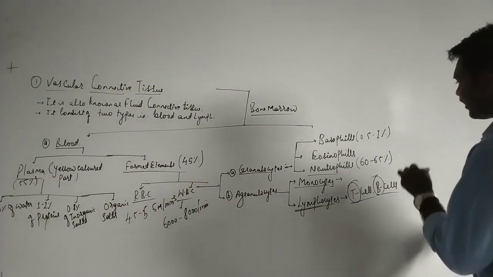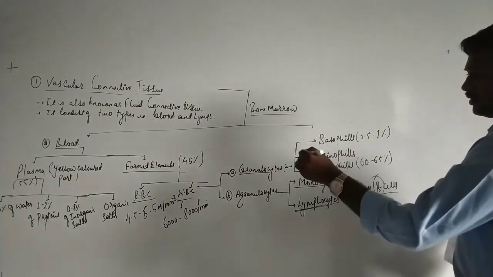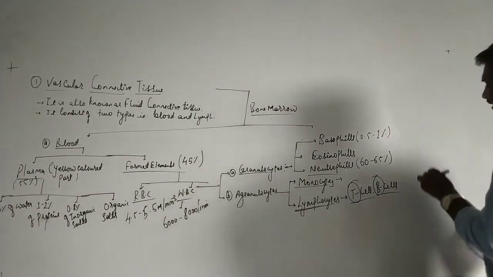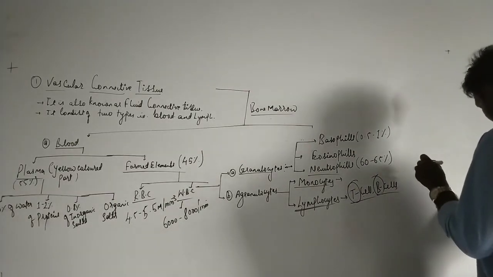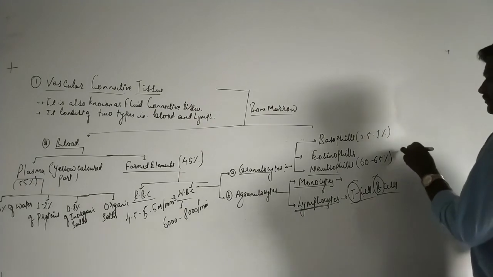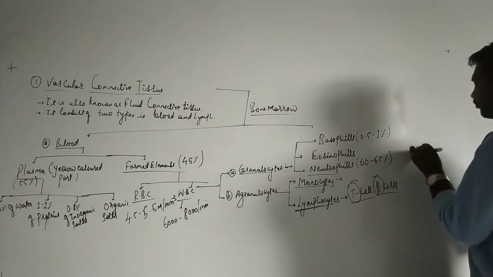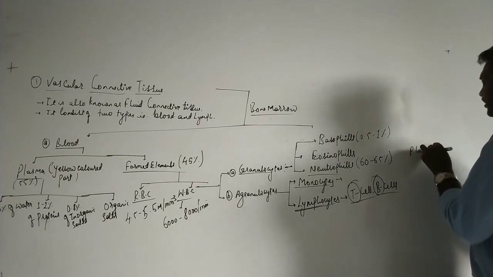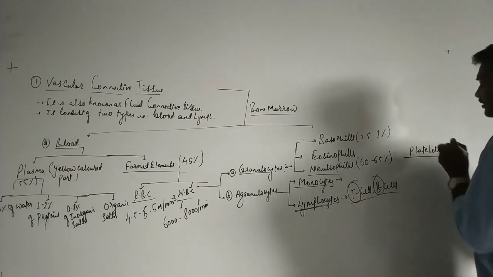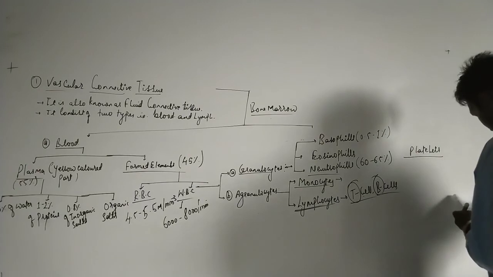Then finally, another component within the formed elements is the platelets, the third part in the formed elements. These are also called thrombocytes.